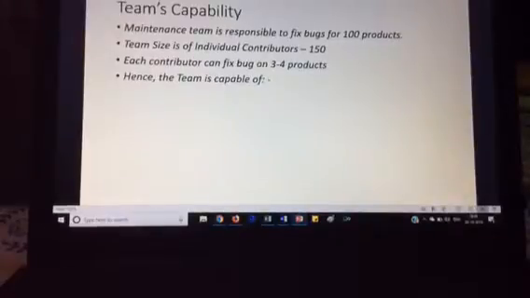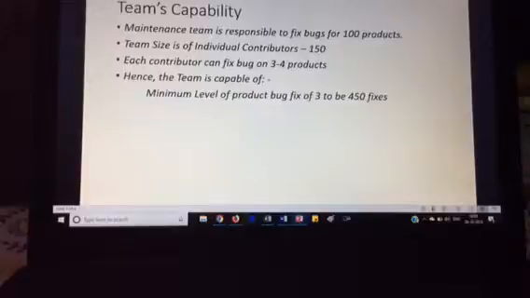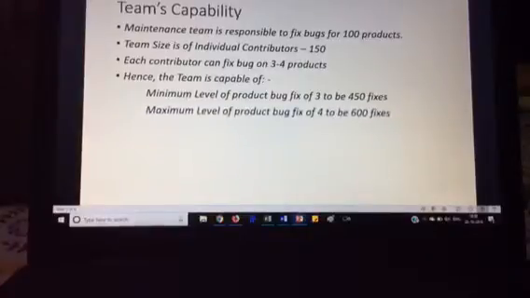Hence the team is capable of a minimum level of product bug fix of 3, which is 450 fixes, and a maximum level of product bug fix of 4, which is 600 fixes.